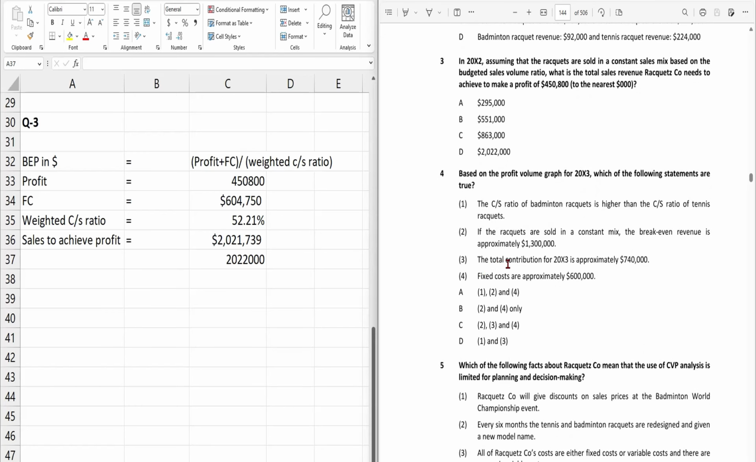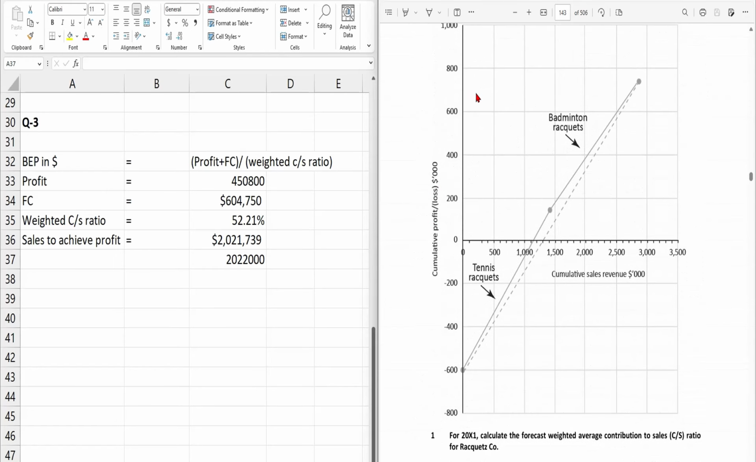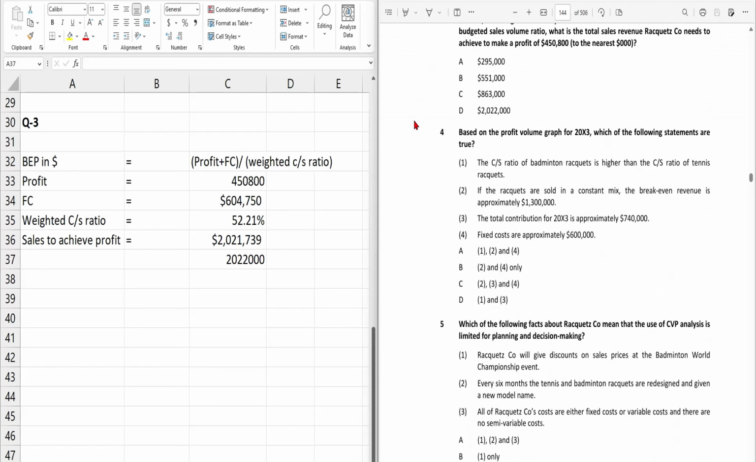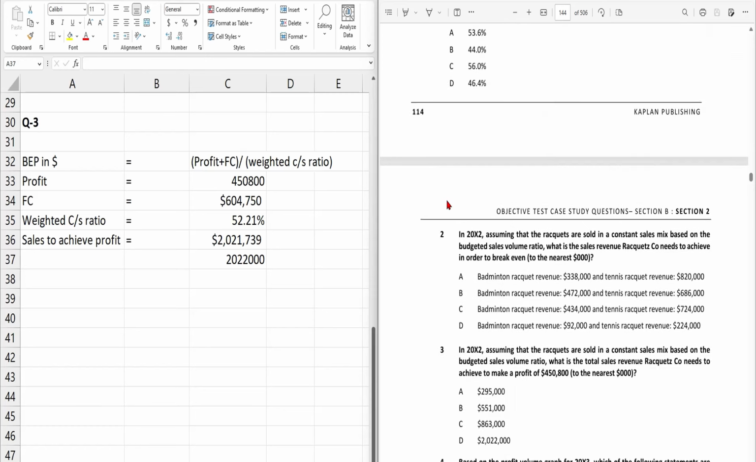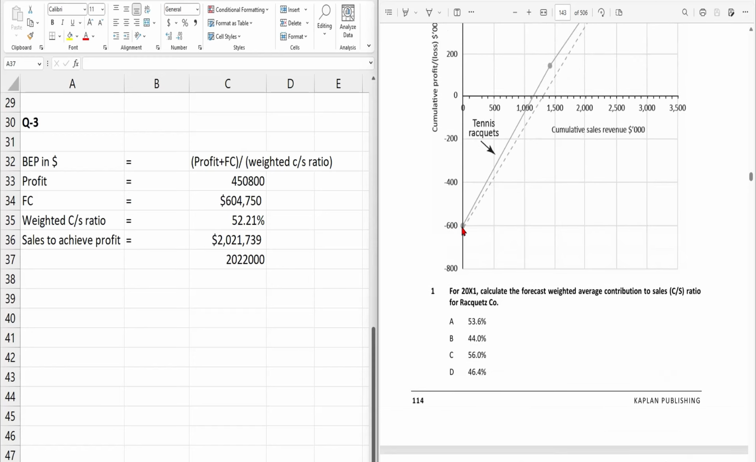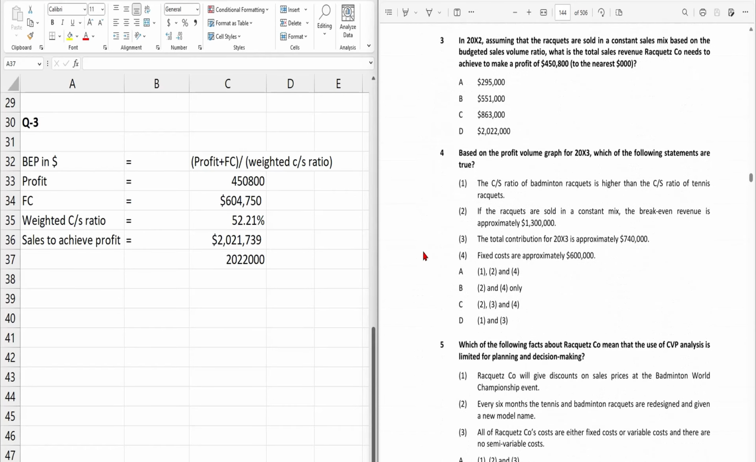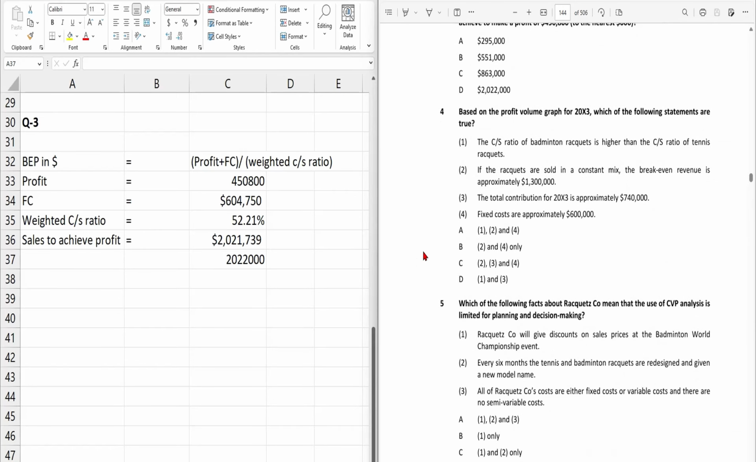The third one, the total contribution for 20X3 is approximately 740,000. So in the graph, the 740 line will represent the profit, not the contribution. So that's why it's incorrect. And the last one says that the fixed costs are approximately 600,000. By looking at the graph, it will be the point where we start drawing our line, and it's 600. So that means our fixed cost is 600, and this statement is true, right?